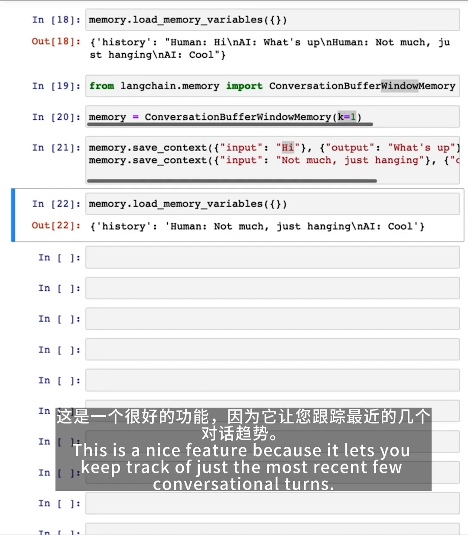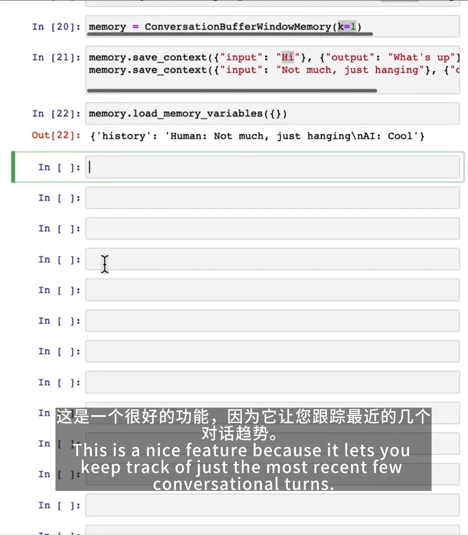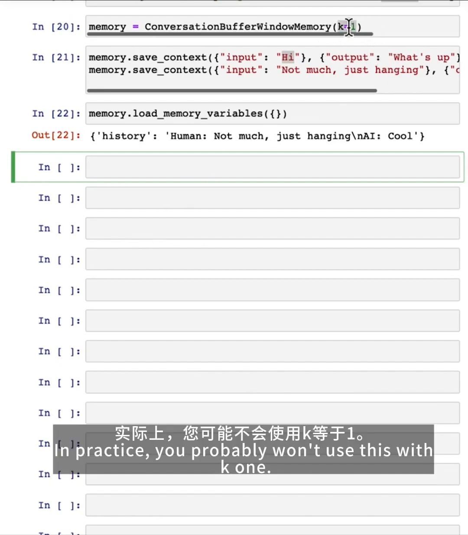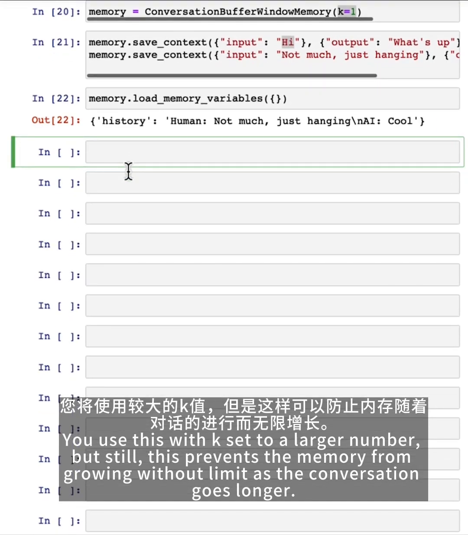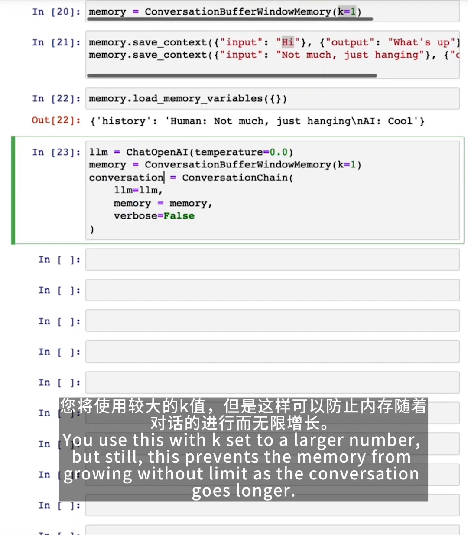So this is a nice feature because it lets you keep track of just the most recent few conversational turns. In practice, you probably won't use this with k equals 1. You use this with k set to a larger number, but still this prevents the memory from growing without limit as the conversation goes longer.